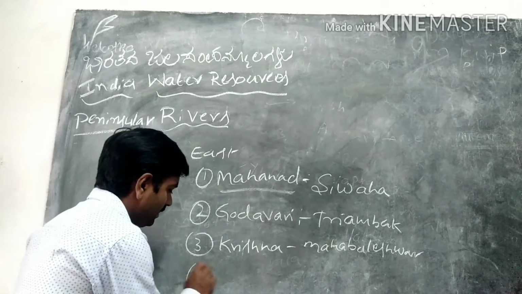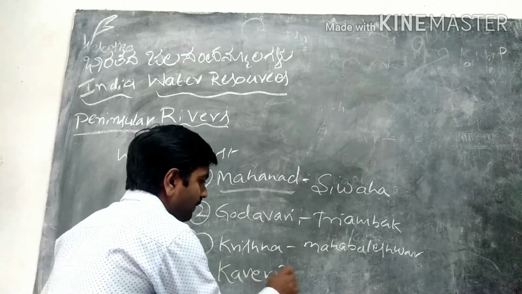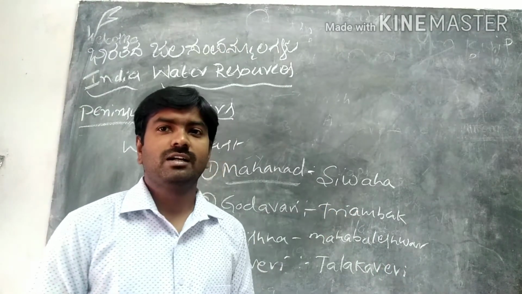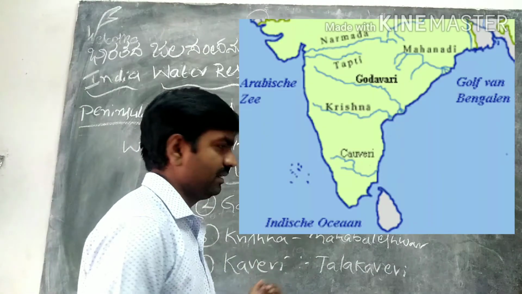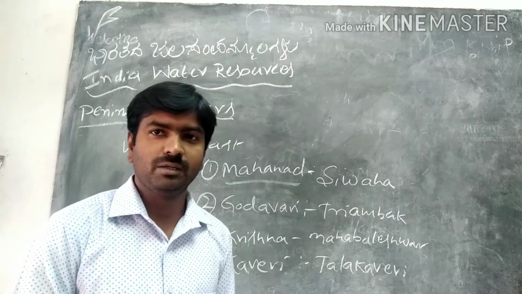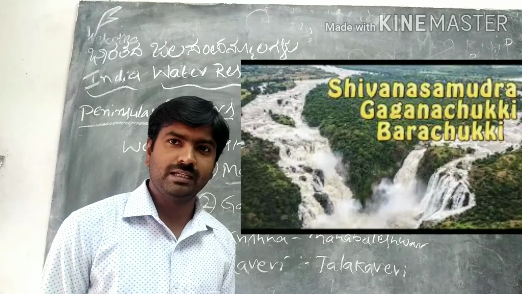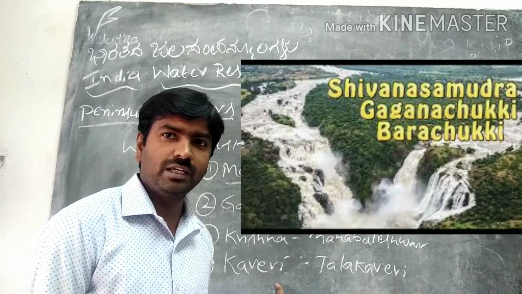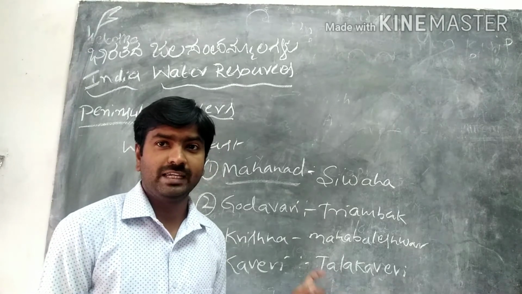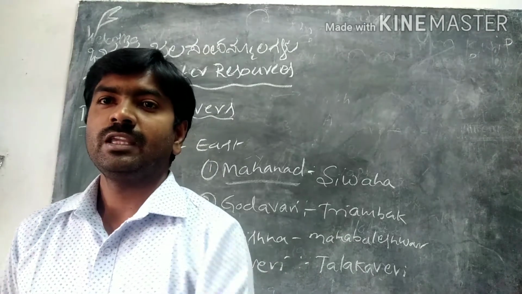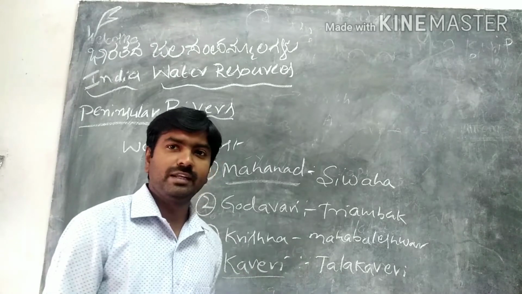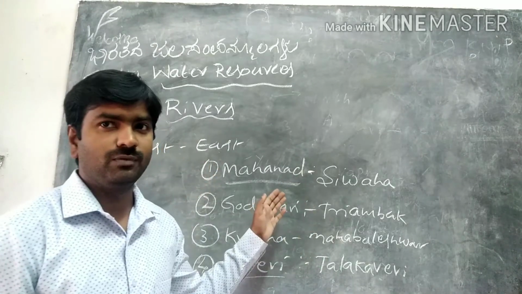And the fourth one is the Karnataka river, Kaveri. Kaveri rises in Talakaveri, and it is also called Dakshina Ganga. It joins the Bay of Bengal in a place called Kaveri Pattanam in Tamil Nadu. Important falls like Gaganachukki, Barachukki and Hogenakkal are created from the Kaveri river, and also Asia's first hydroelectric station at Sivanasamudra, across the Kaveri river. So these are all the east flowing rivers.